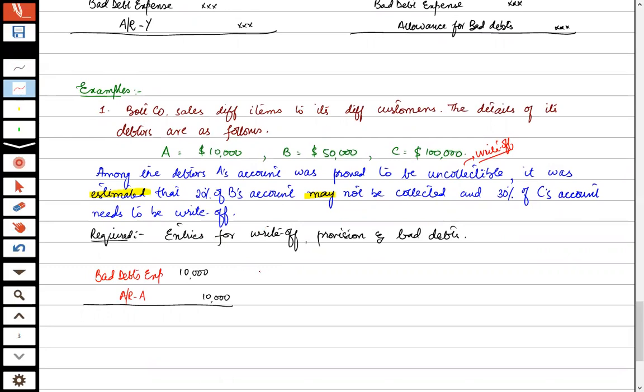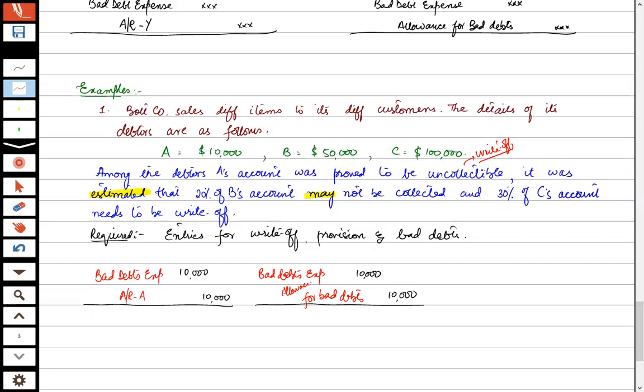Then again we make the entry: bad debts expense debit, and provision for bad debts credit 10,000. The provision is collective, not for a specific debtor, because it is obviously just a provision. It can be called provision or allowance, no issue.